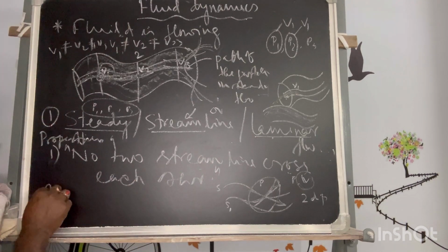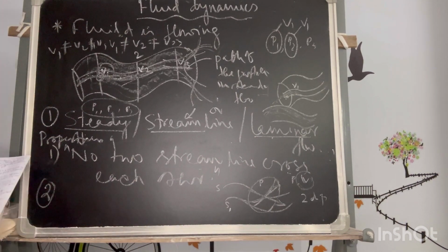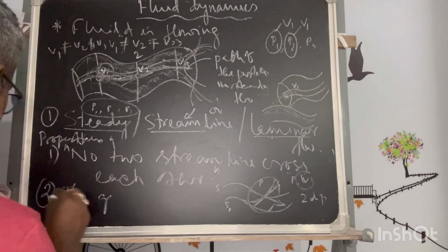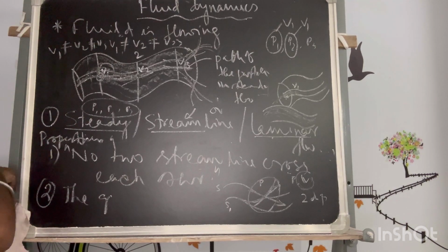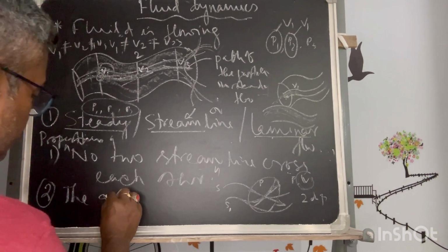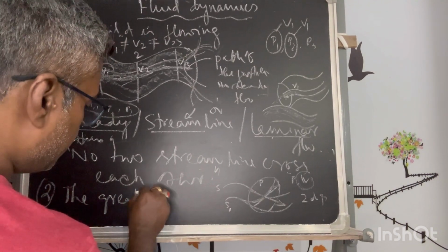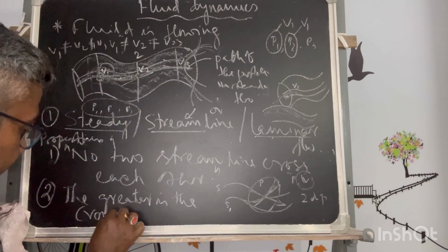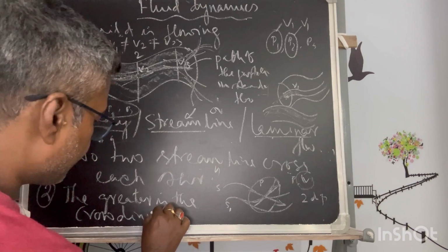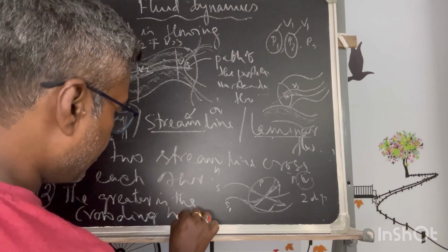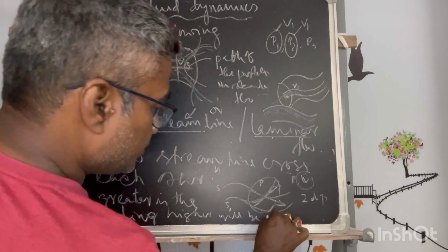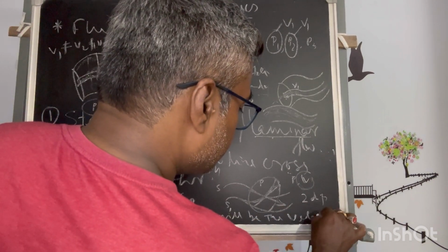The second property says, the greater the crowding of the streamlines, the higher will be the velocity.